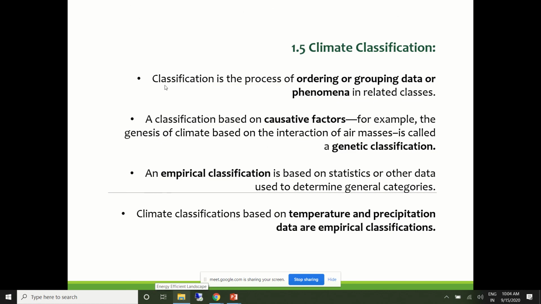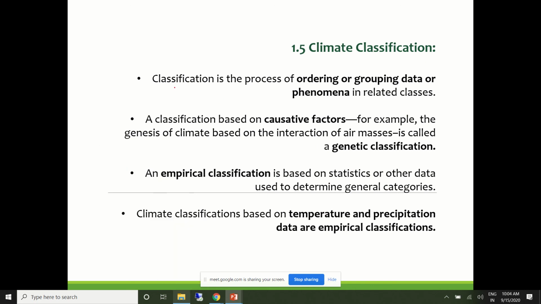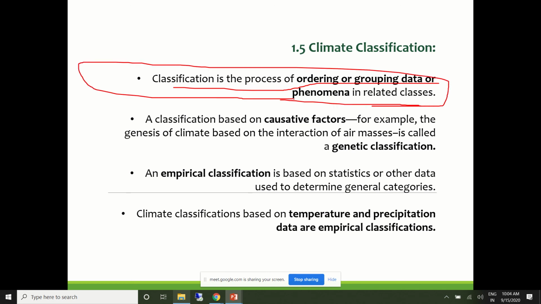So in summary, classification is a process of ordering or grouping data or phenomena into relatable classes. There will be n number of ways in which we can classify, but how do we do that?